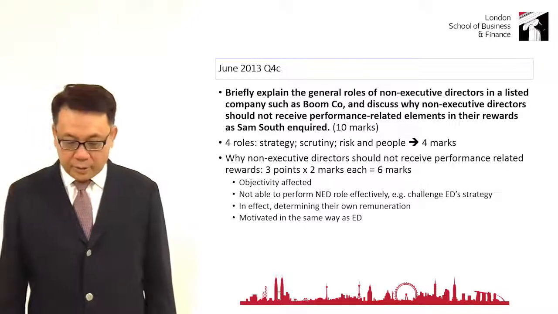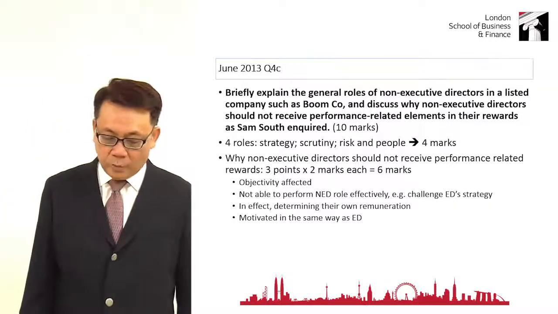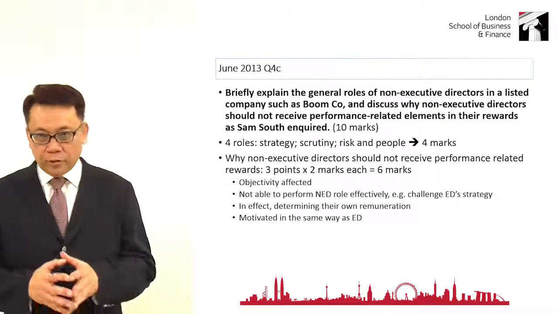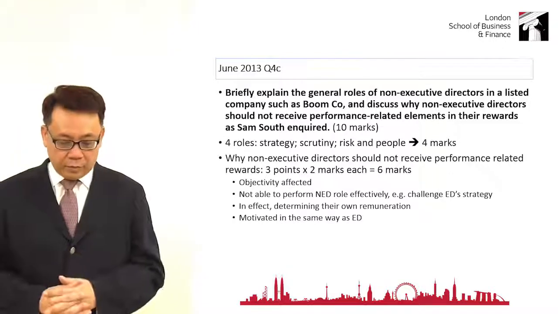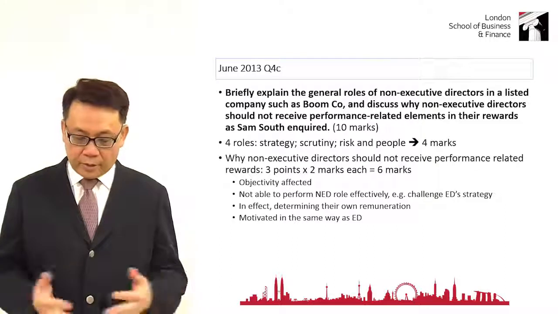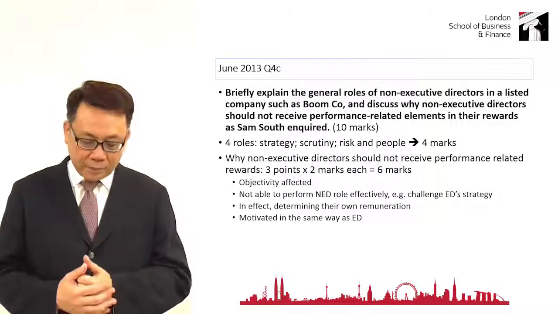Next, discuss why NED should not receive performance-related element in the reward, as required. So their pay should not be linked to performance. Why? Because the exam question gives us 10 marks, 4 marks given to the roles, so we have 6 marks left.